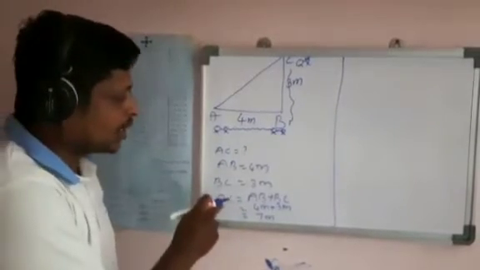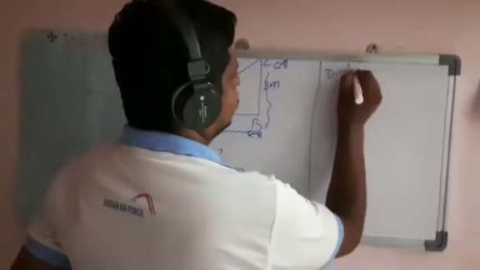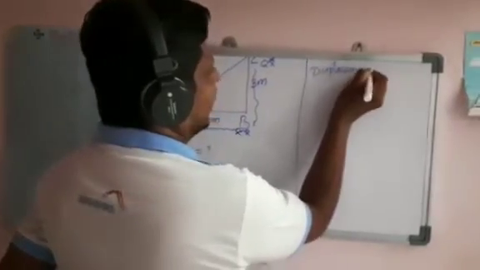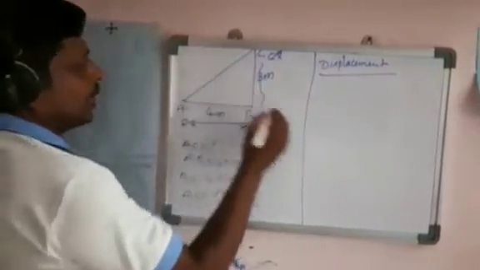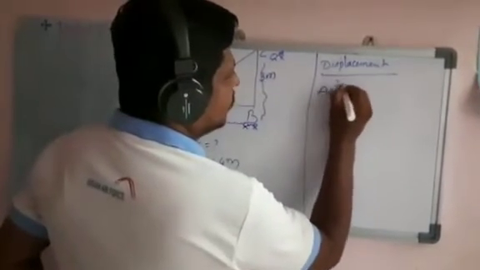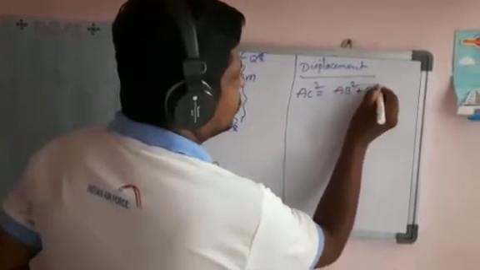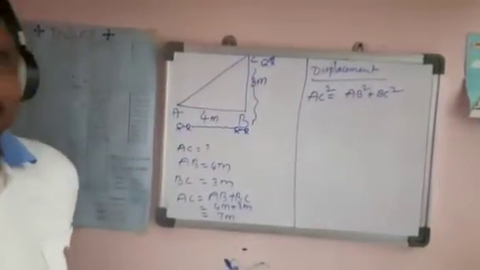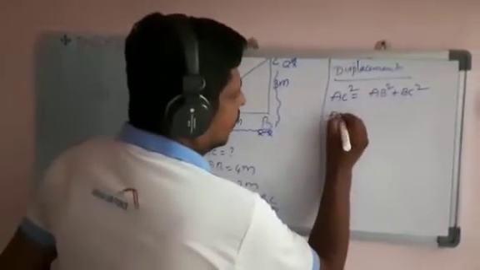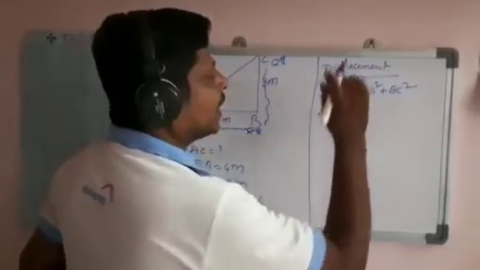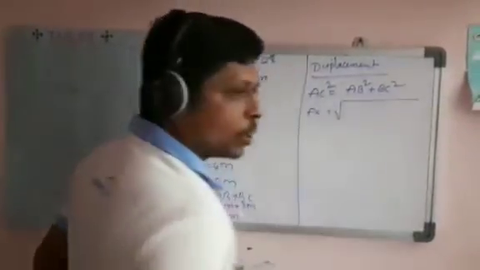Now, this is the total distance. Now I have to find the displacement. For displacement you have to take the shortest path. How to find A to C? You can use the formula AC square is equal to AB square plus BC square. This is the Pythagoras theorem you have to learn in mathematics. AC is equal to the square root of AB square plus BC square, because the square transfers to the right hand side as a square root.